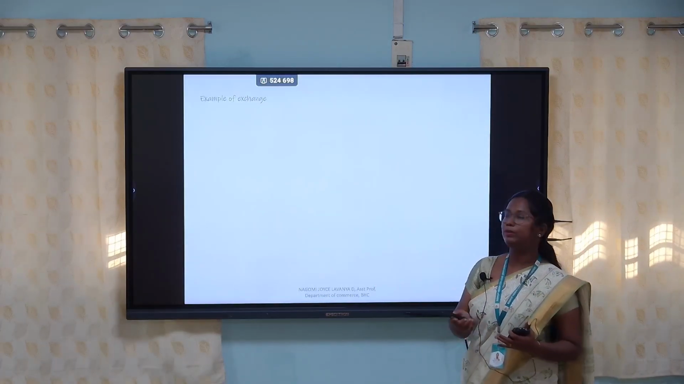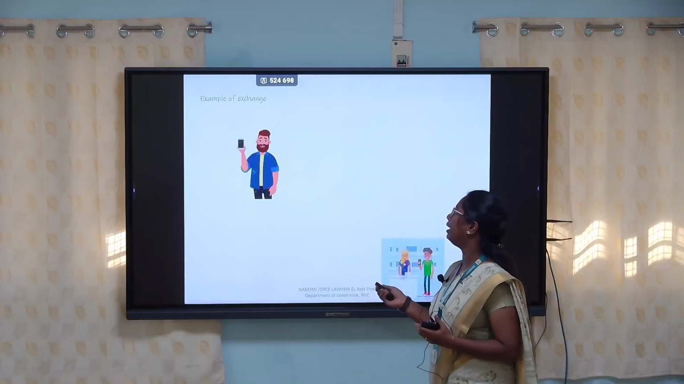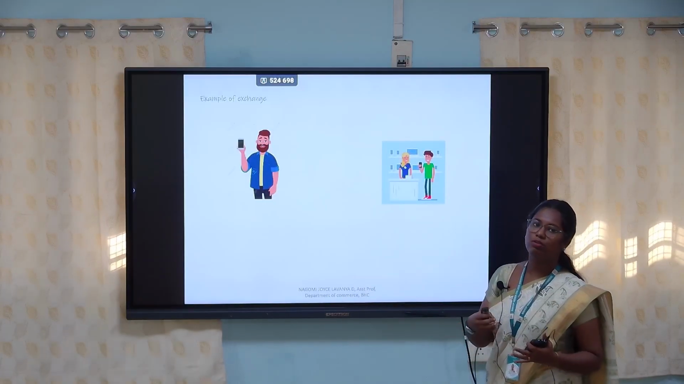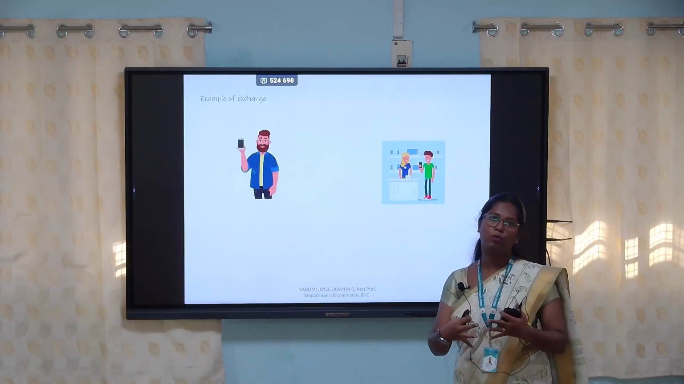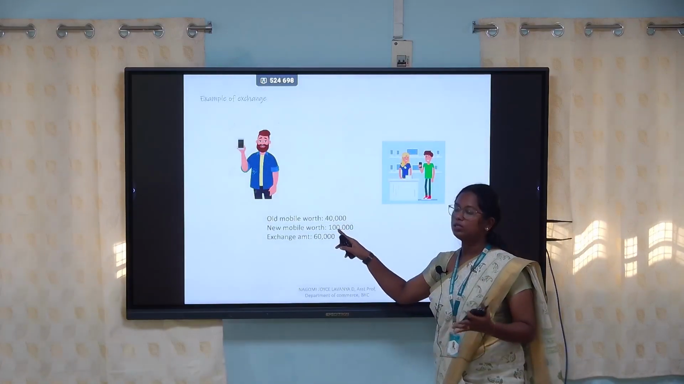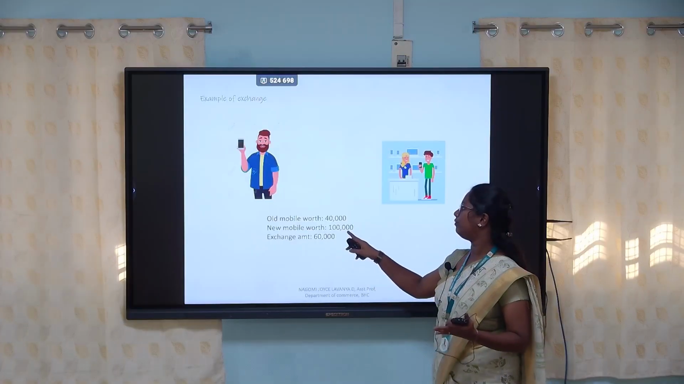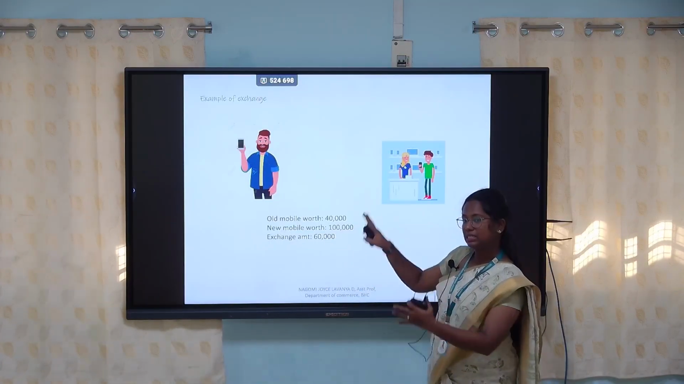Here is an example for exchange. A person has a mobile phone and wants to exchange it, so he goes to the mobile store and replaces it, and he wants a new version of the same mobile phone. Here the old mobile phone is worth 40,000 and the new mobile phone is worth 1 lakh. So the exchange amount is 60,000. This is called exchange.